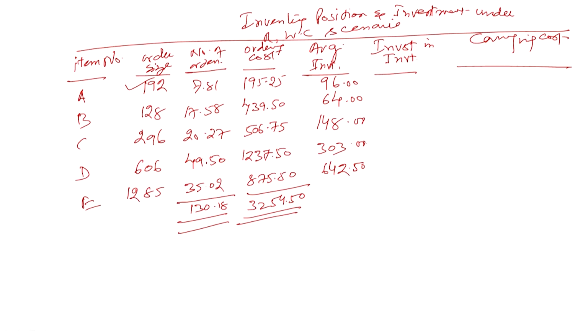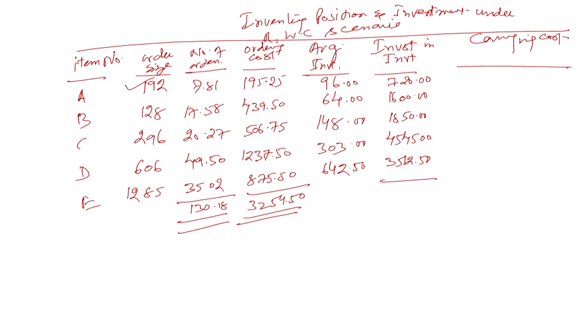If you calculate with the help of that, the investment in the inventory is 720, then 1600, then 1850, then 4545, and then 3512.50.